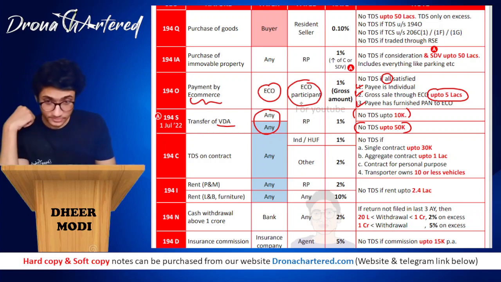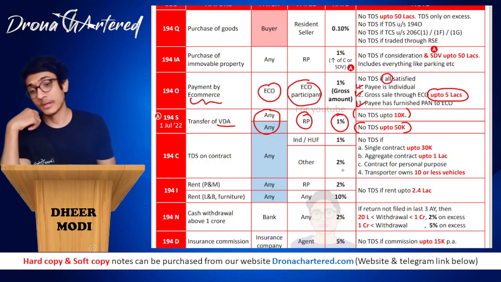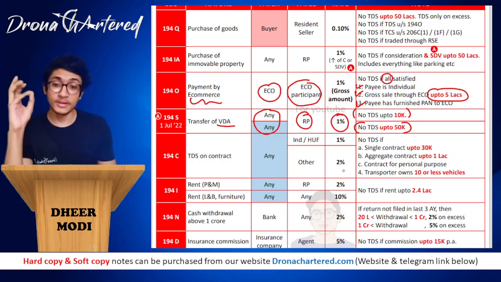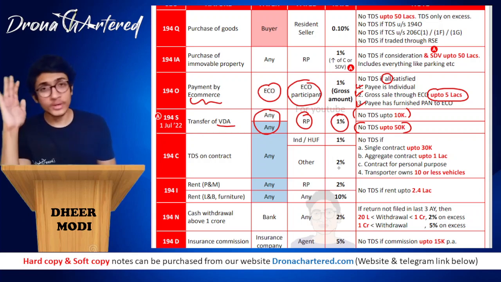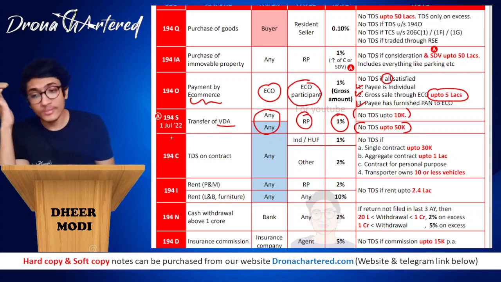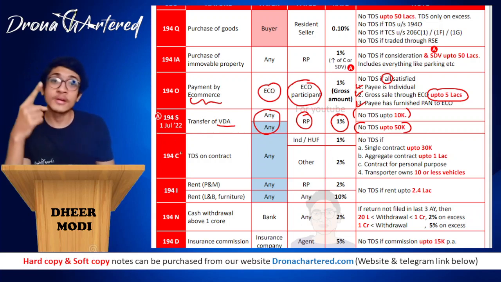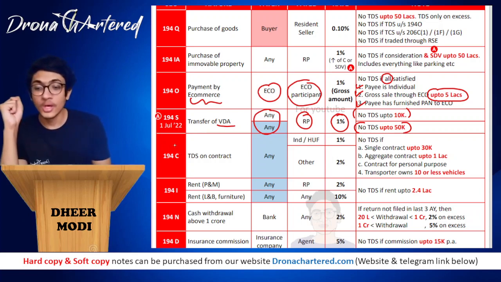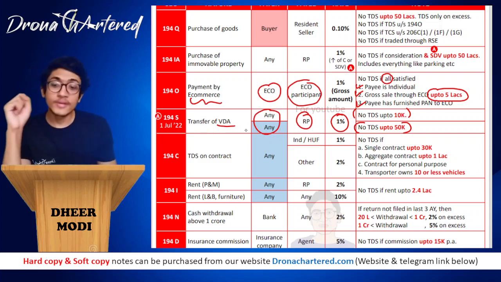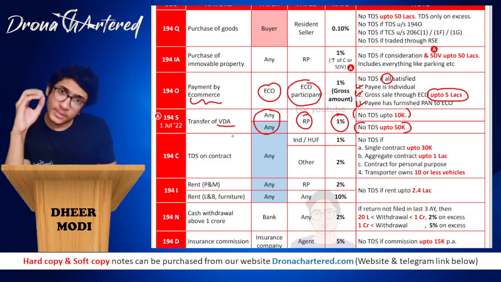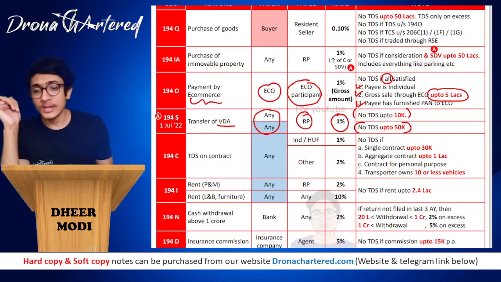Got it? Your payee is your resident person and rate is 1%. So we are still at 1%, and this is somewhat our last section where 1% is used, because under section 194C, 1% and 2% both have been used. Okay, so this is your transfer of VDA. Remember, I am pretty sure this section will come in your exam because this is an amendment.